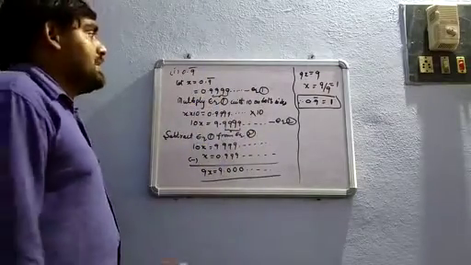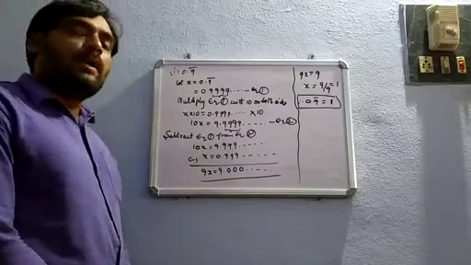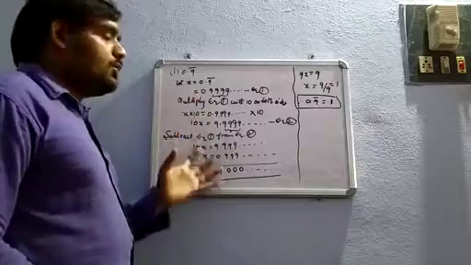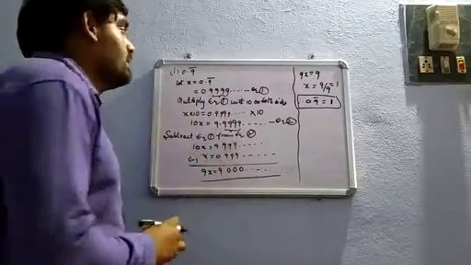Next I will explain how to convert 0.57 bar in P by Q form. So I told you this problem. We have to do next problem also like this only.